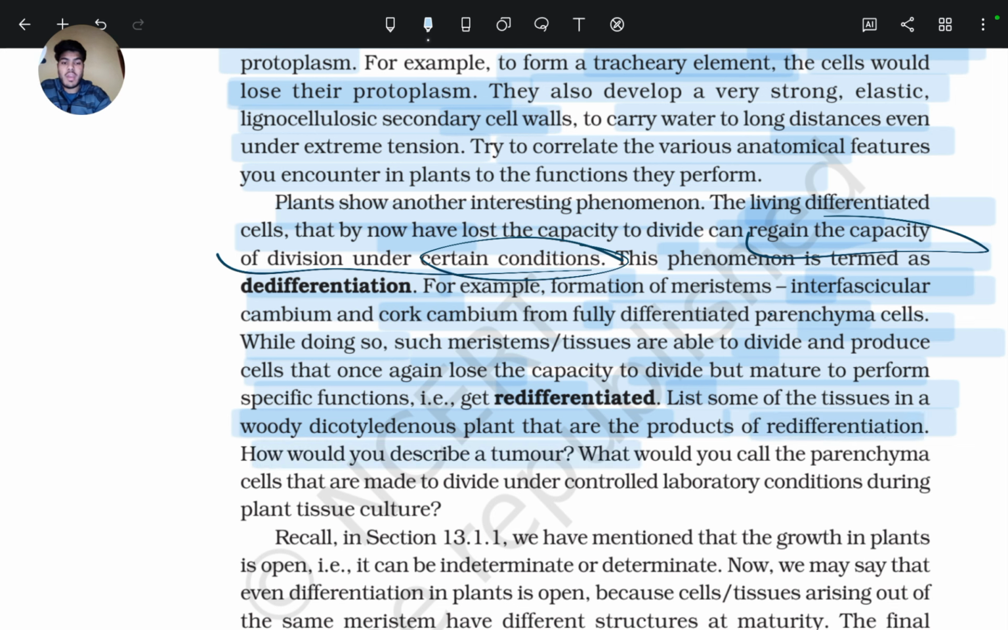How would you describe a tumor? What would you call the parenchyma cells that are made to divide under controlled laboratory conditions during plant tissue culture? A tumor is a condition in which a cell loses its ability to stop division. So in a tumor, cells are actively dividing and replicate again and again.